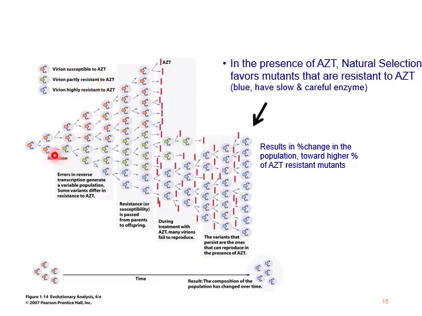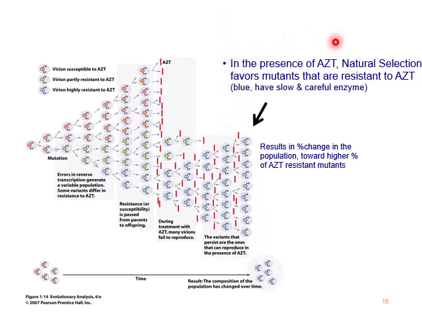Now as mutation occurs, the errors in reverse transcription generate a variable population. Some variants differ in resistance to the drug. Now, resistance or susceptibility is passed from parents to offspring. And during the treatment, many variants fail to reproduce. The variants that persist are the ones that can reproduce in the presence of the drug.